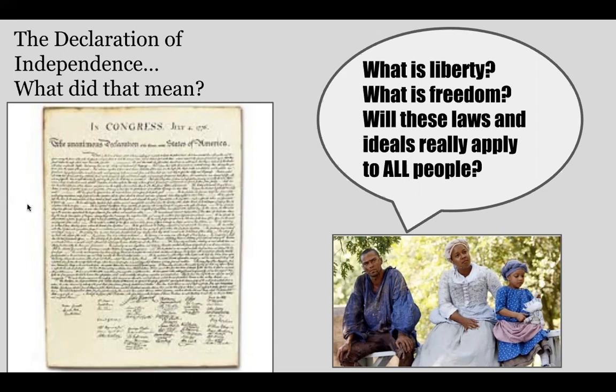And so we want to just make sure that you're aware of that, so that when you're thinking about our history as a nation, you're aware that this declaration to King George saying we colonies want to be free and independent, that was true, but it also referred to some very specific landowning white men and their families.